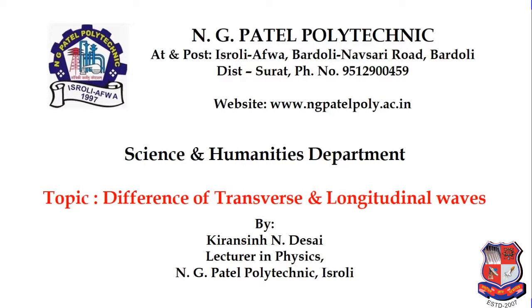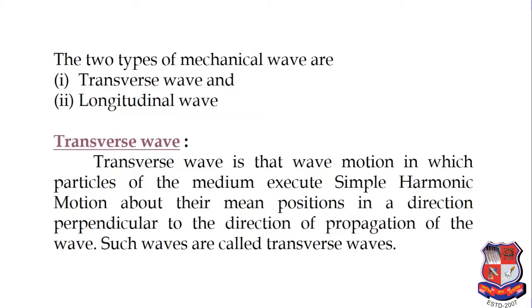Hello friends, today we are going to discuss the difference between transverse waves and longitudinal waves. The two types of mechanical waves are transverse waves and longitudinal waves. Now, if we consider the transverse wave, how can we define it? A transverse wave is that wave motion in which particles of the medium execute simple harmonic motion about their mean position in a direction perpendicular to the direction of propagation of waves. Such waves are called transverse waves.